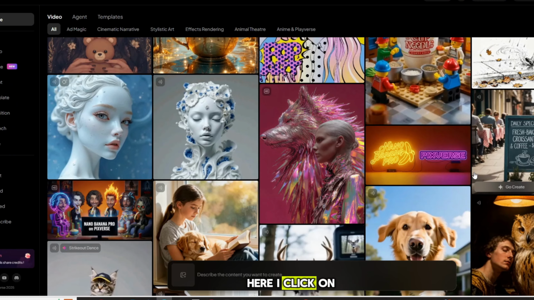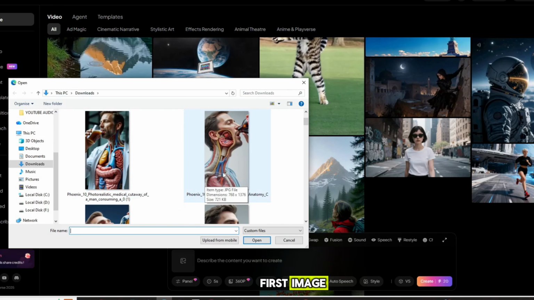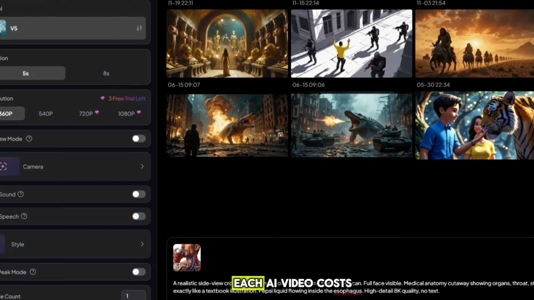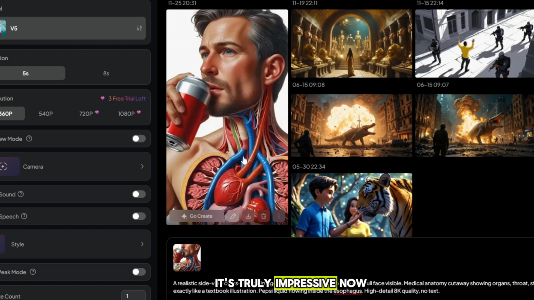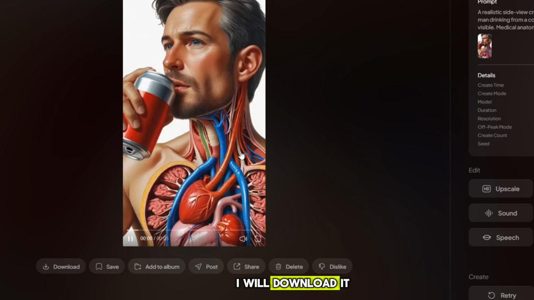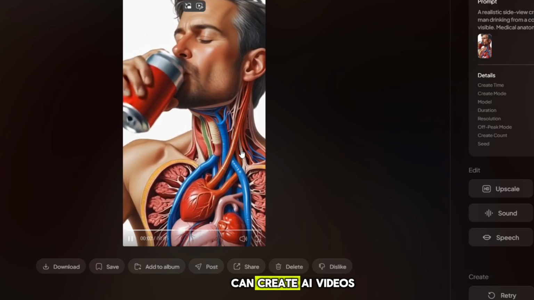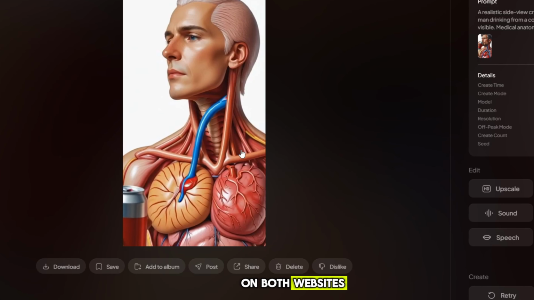Here, I click on Create and upload the first image, then paste its prompt. Each AI video costs 20 credits. Once I click Generate, the video starts creating. You can see how amazing the AI image looks. It's truly impressive. Now I will download it. This way, you can create AI videos on both websites.